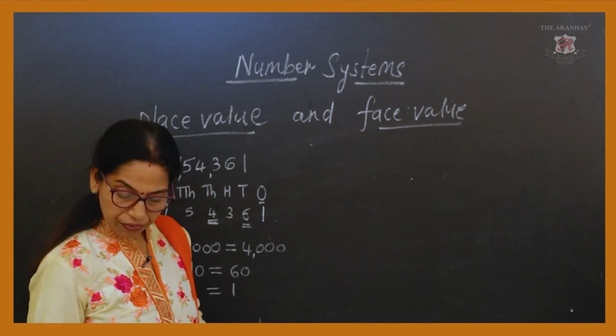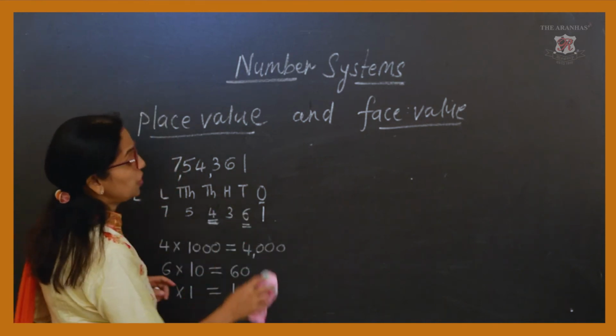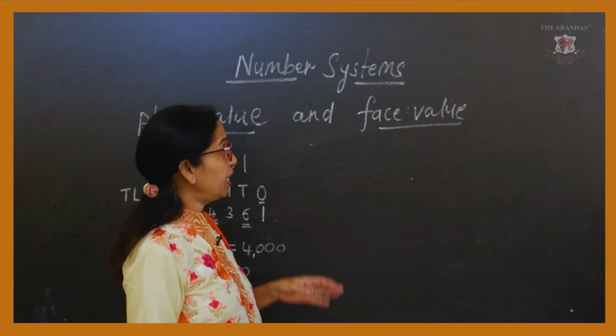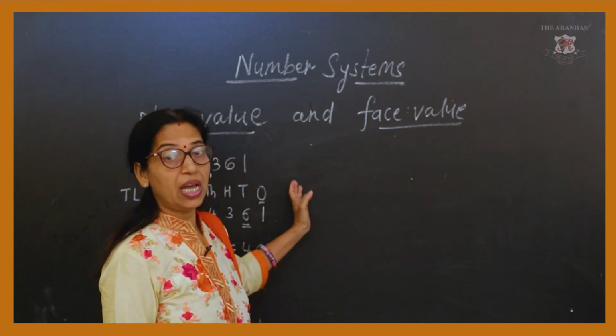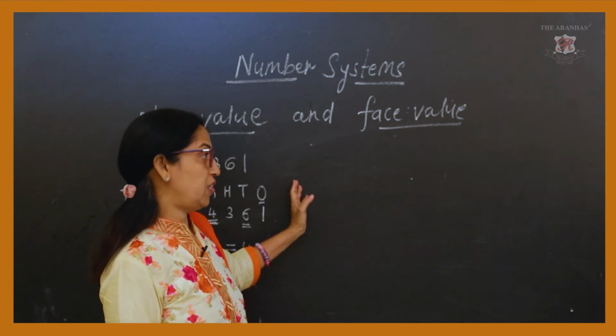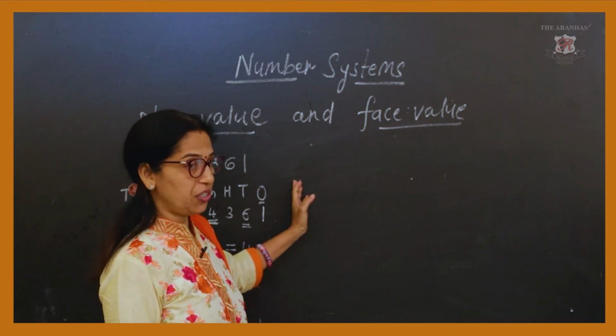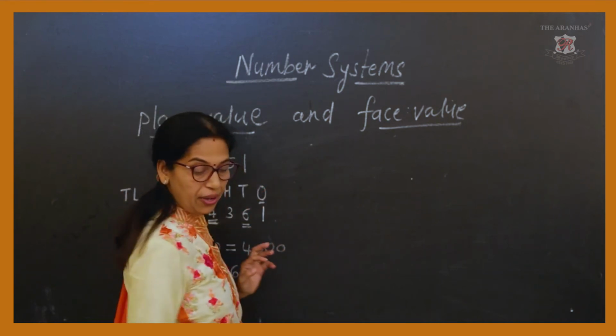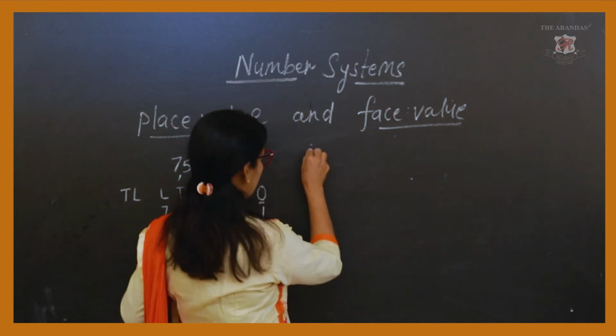Now, again we will see some large numbers, where we can read those numbers according to the chart that we have just now studied.